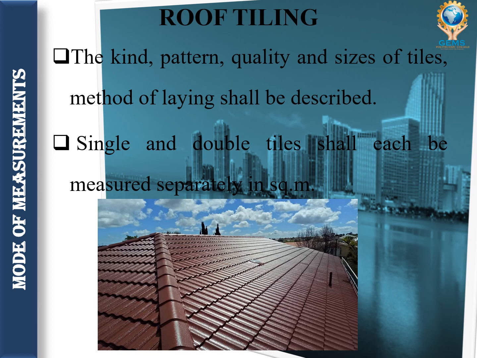Then there are some sizes for wall tiles also. The wall tile sizes will be 250 cross 350 mm, then 300 cross 450 mm, 300 cross 600 mm. Okay, these are the sizes of tiles. All these descriptions will be mentioned before doing the roof tiling.